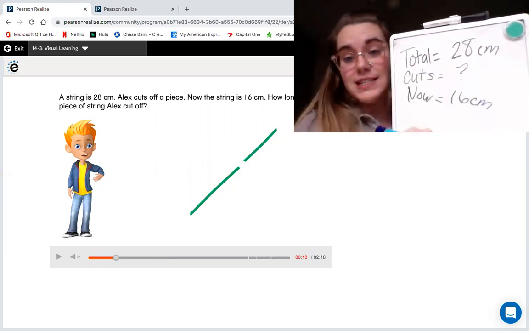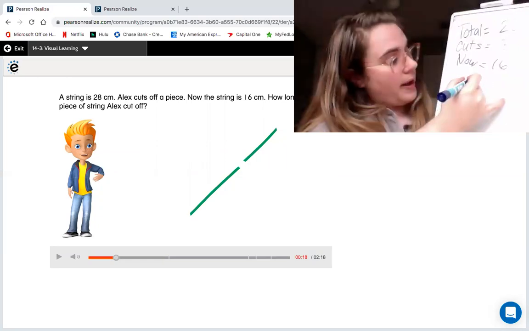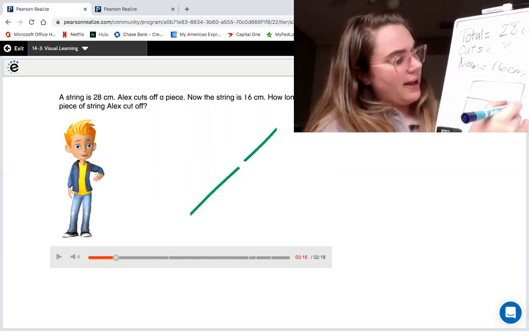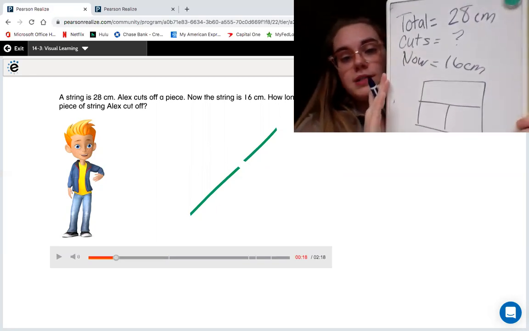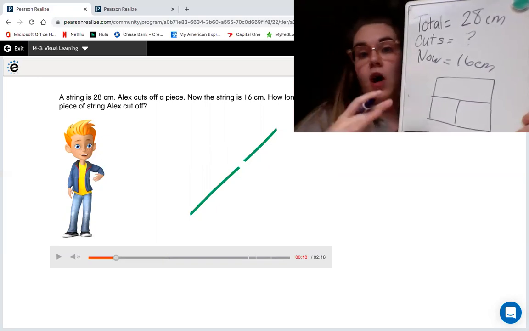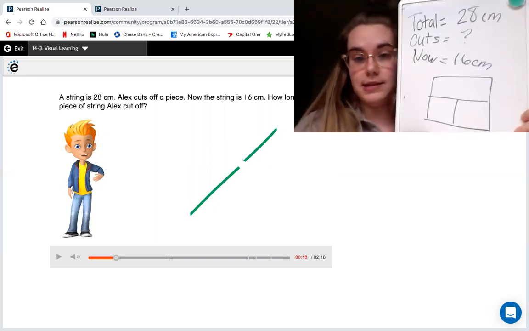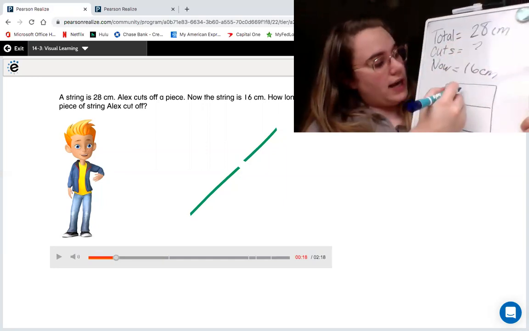What I can do with this information is make a part whole. On my part whole, I have my whole number on top and my two parts on the bottom. What is the total number that you have all together? What's the longest the piece of string was? The longest the piece of string was 28 centimeters.